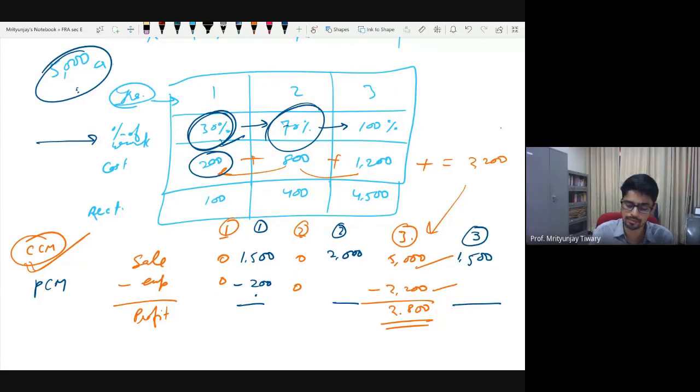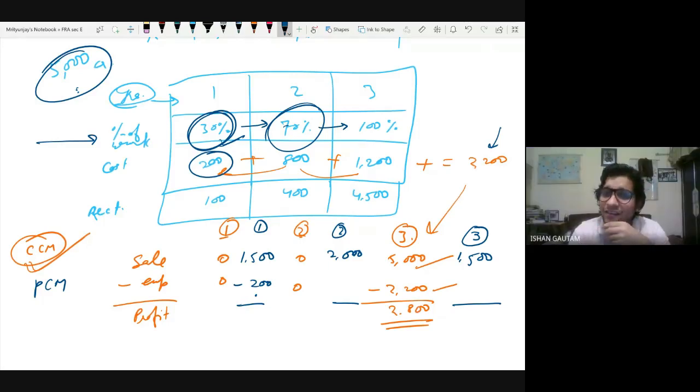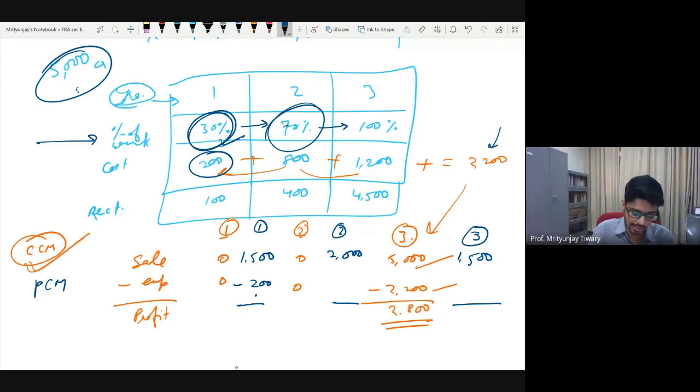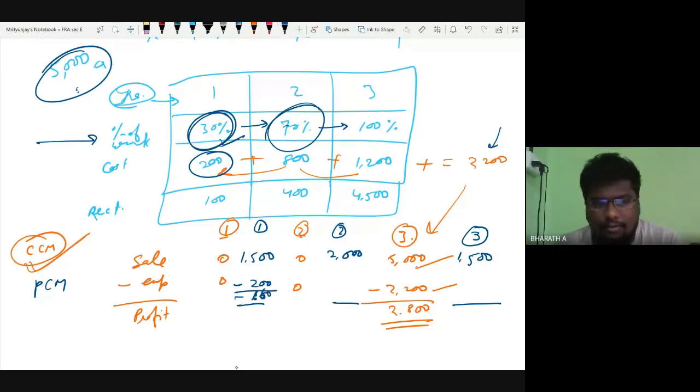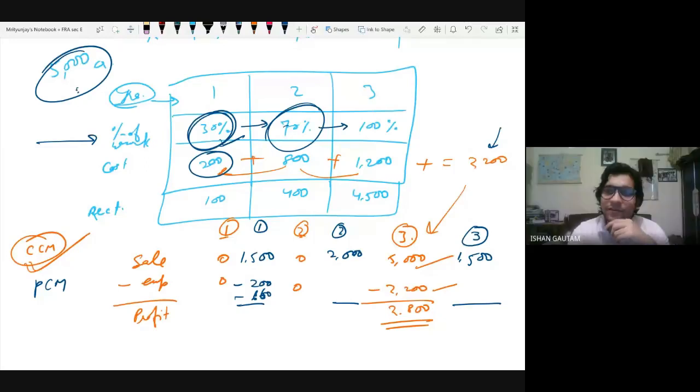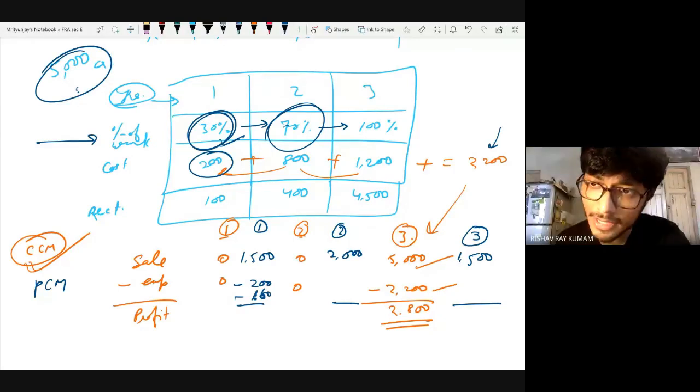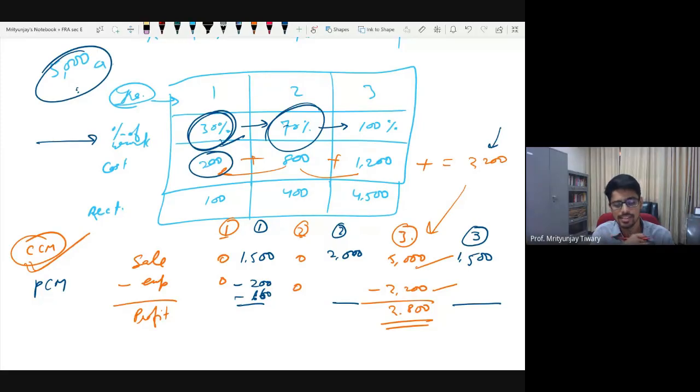What is 30% of 2,200? It will be 660. So should I write 660, or should I write 200, or should I write the higher of the two? Sir, can we say for 30% of work to be completed, we spent 200? So that's the cost. Okay. So I would say the higher of the two. At the end, you don't know the total cost that you'll incur. So that is the point.